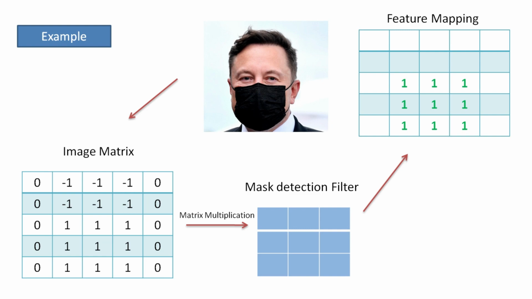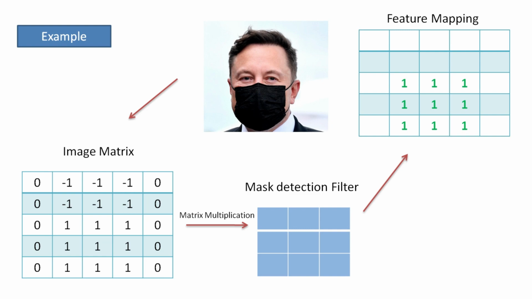But you should know about what they are performing inside the code. Here the image matrix is present and it will get multiplied with the mask detection filter. So this filter identifies the mask bearing area that is present in the image. So after we process with this filter, you will get this type of feature map. Here you can see the matrix which contains the mask feature. This is how the feature mapping will happen in the convolutional layer.